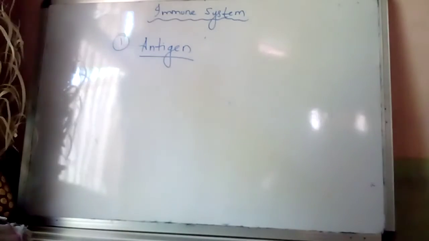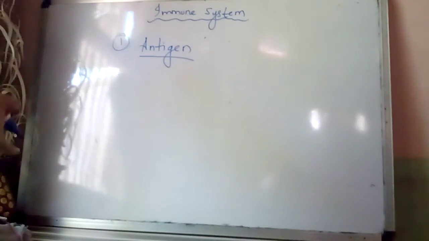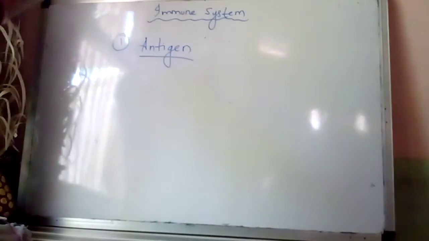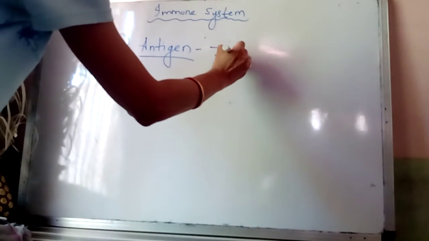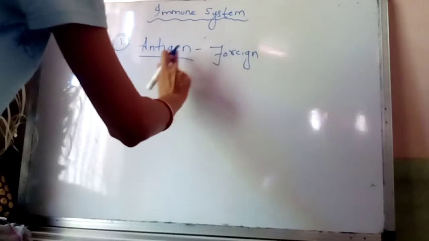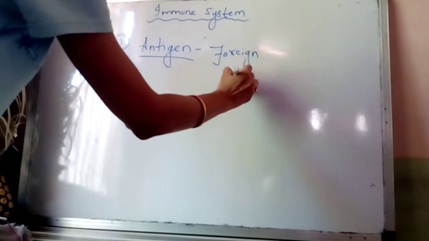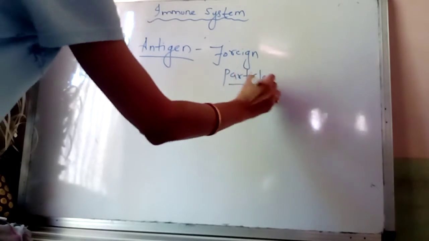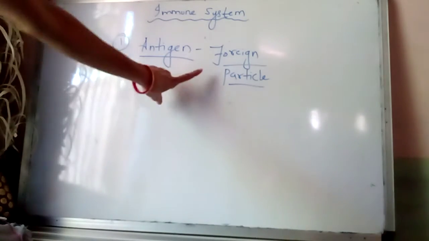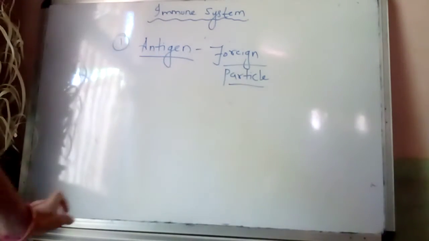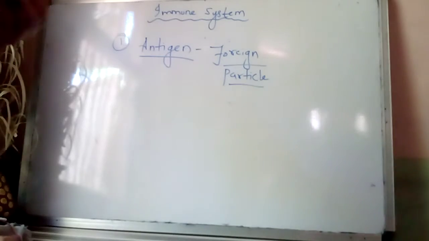Antigen is any foreign particle which has the capability to stimulate the immune response and to cause disease. Any unfamiliar particle is known as a foreign particle, which has the capability to cause diseases.